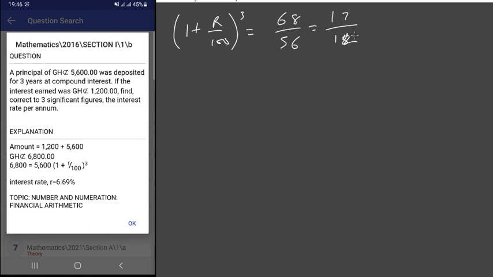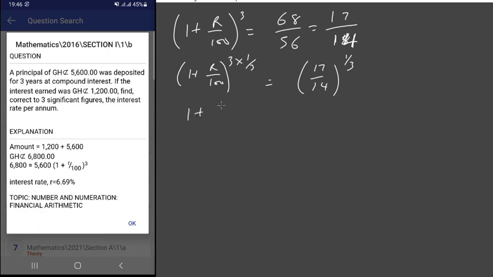The next phase is we need to take away this power. To remove the power from the left hand side, we need to raise both sides to the power of 1 over 3. If we do that on both sides, it cancels out the power of 3 here.